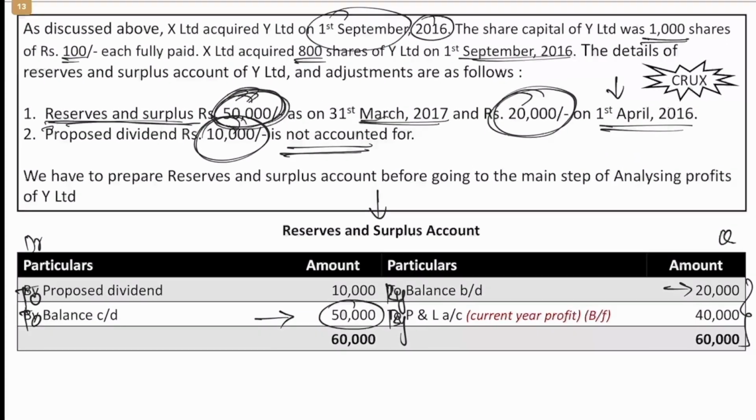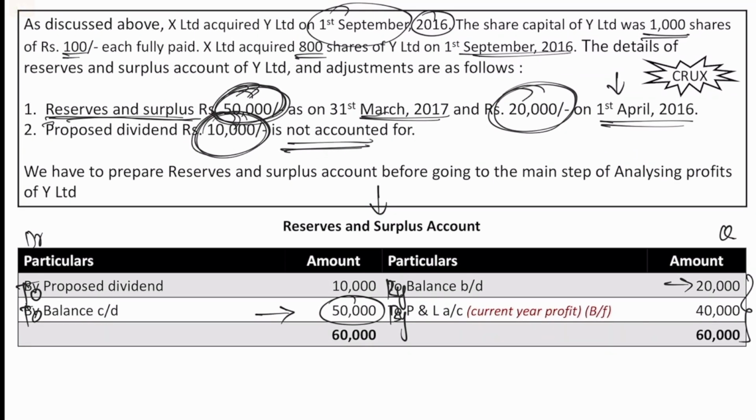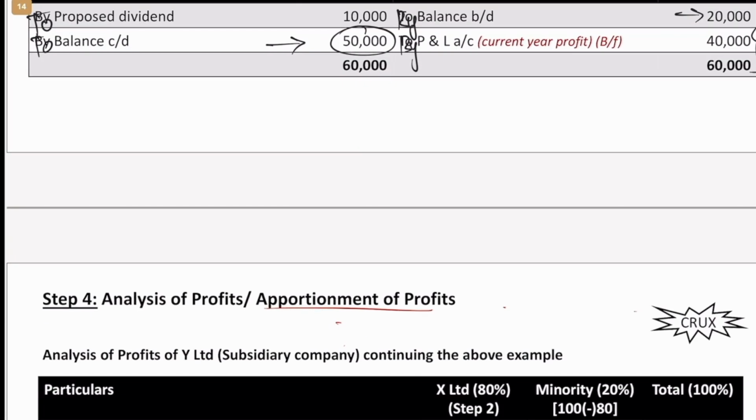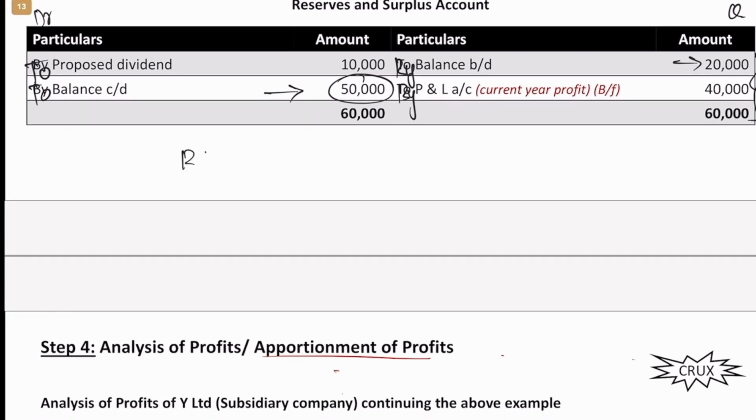One more given is proposed dividend, which is 10,000, which has not been accounted for. So let us account for it. The entry would be very simple: reserves and surplus to proposed dividend. So why should we pass this entry? Reserves and surplus is a liability which is decreasing, and proposed dividend is a liability which is increasing.